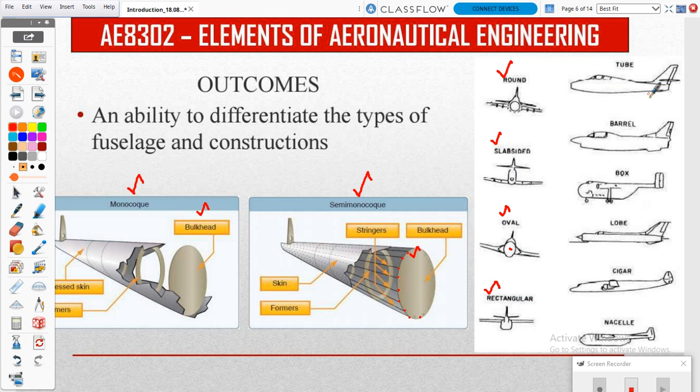In the side of our vehicle we can list out, first one will be a tube, second one barrel type, third one box type of aircraft, and next one will be a lobe and jigar, and last one will be a nacelle. So these are all the structures we have. So based on our design aspect, which one is suitable for you, we can identify.